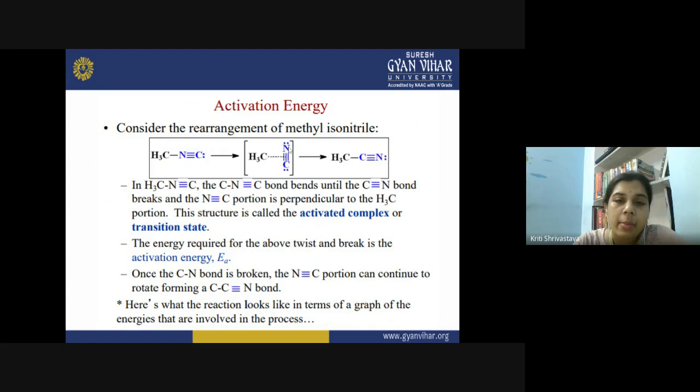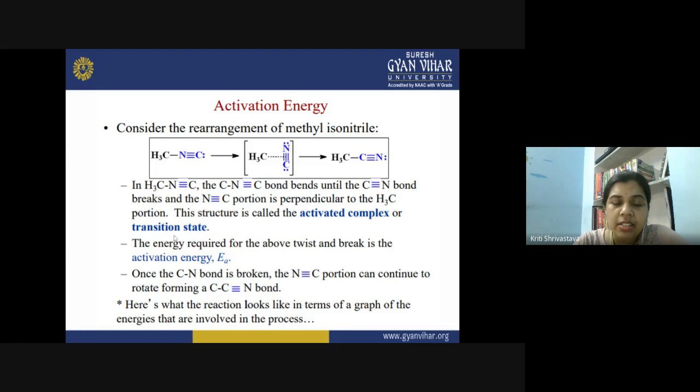Then finally it rotates like this, and now the methyl group is getting attached to the carbon of this functional group. So the intermediate structure that we are observing here is not reactant and not product; it represents a path by which the chemical transformation is occurring. So this structure is called the activated complex or transition state.